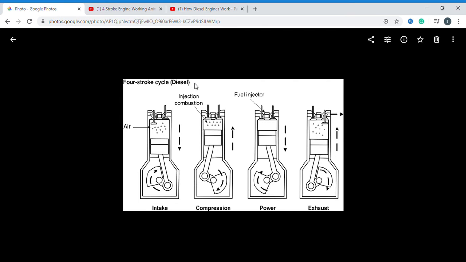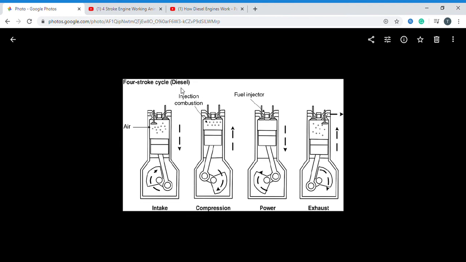Based on fuel injection, compression of the air takes place, compressed air. That's why we call it a diesel engine, also called a compression ignition engine or diesel cycle engine. So diesel engine, or compression ignition engine, CI engine, or diesel cycle engine. These three names are used for diesel engines.